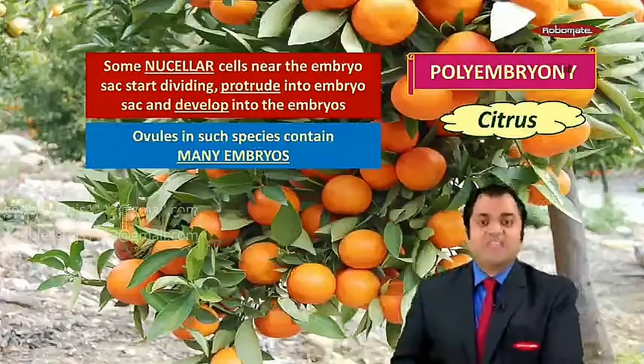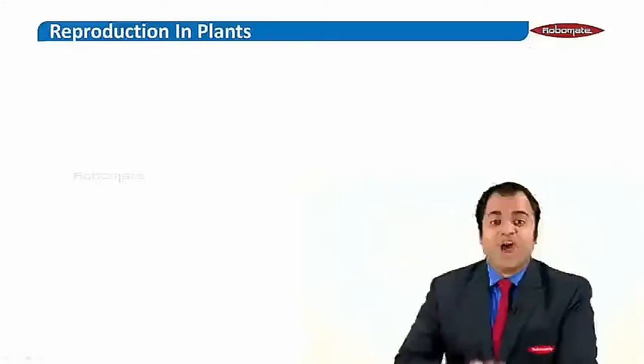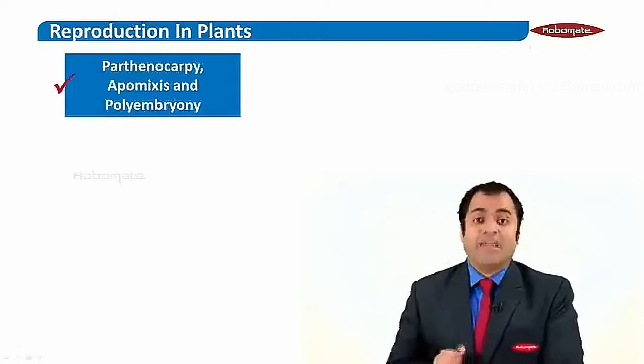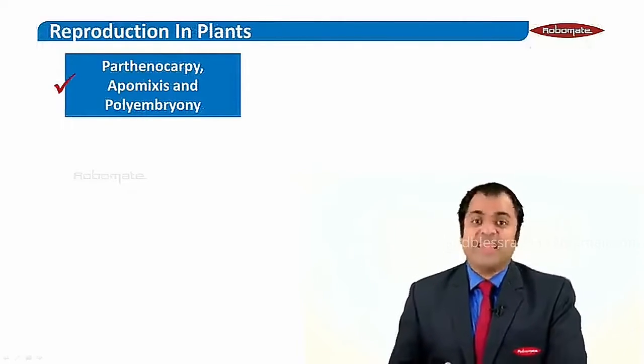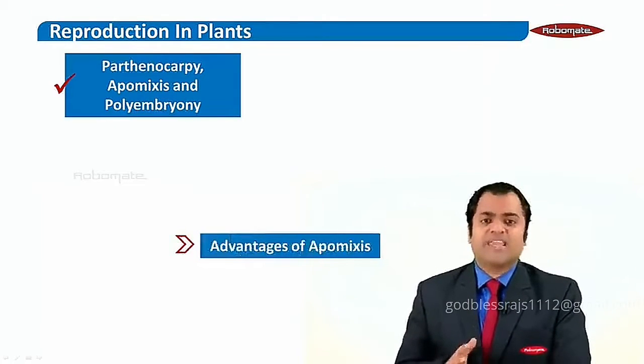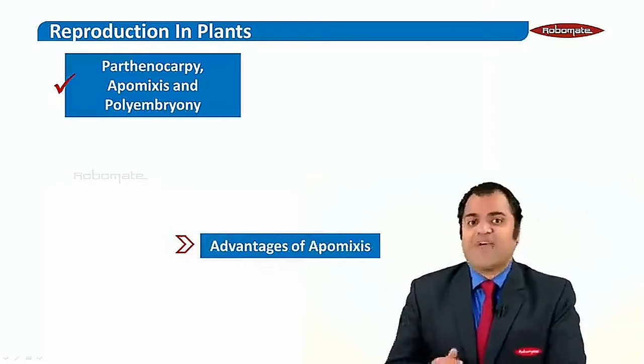Is that okay? So we have covered three phenomena in this module, namely parthenocarpy, apomixis, and polyembryony. In the next module, we will see what is the advantages of apomixis.